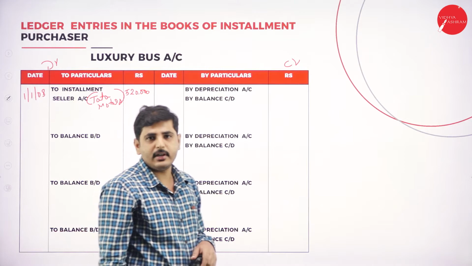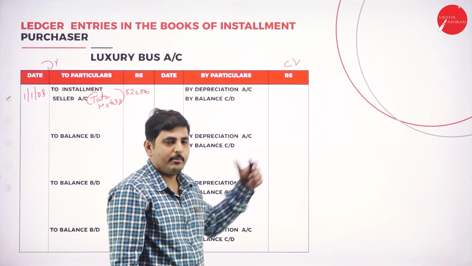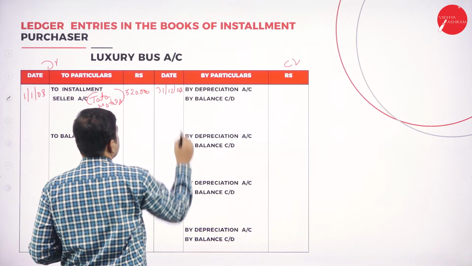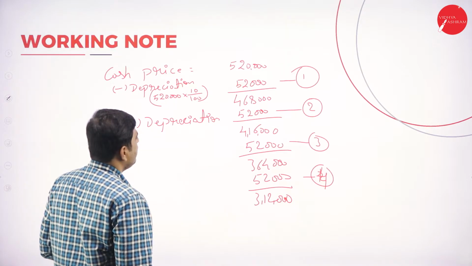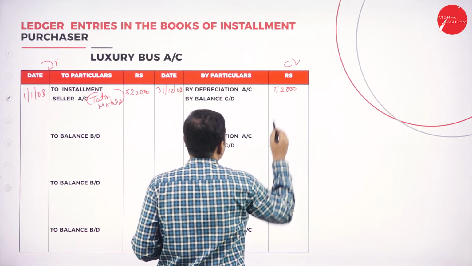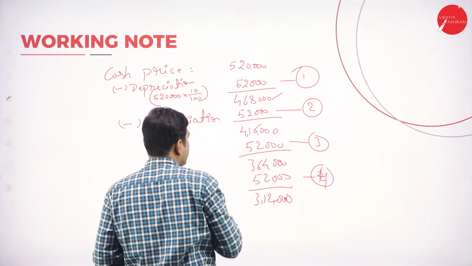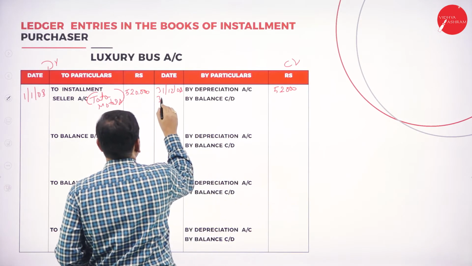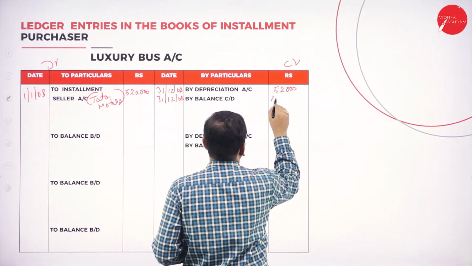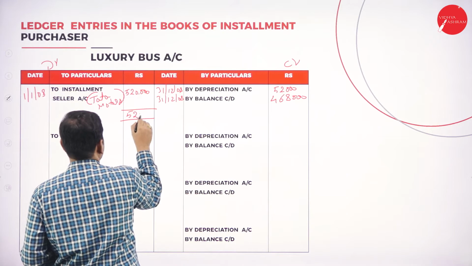Next, where does the asset appear? While calculating the depreciation, depreciation account to asset account. By depreciation to asset, you should write by depreciation. At the end of the year 31st 12 2008, what is the first year depreciation? 52,000. Every year we should calculate 52,000 as depreciation. So next year the amount will be transferred, how much? 4,68,000 will be transferred. So 1/1/2009, how much? 4,68,000 will be transferred. So both sides 5,20,000.